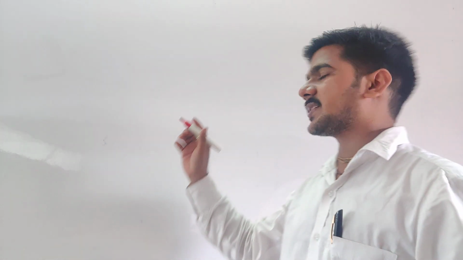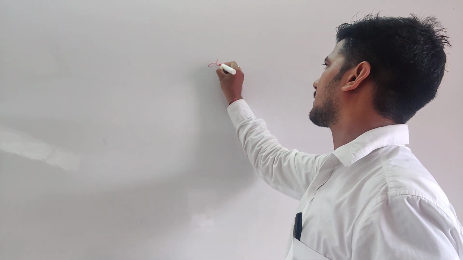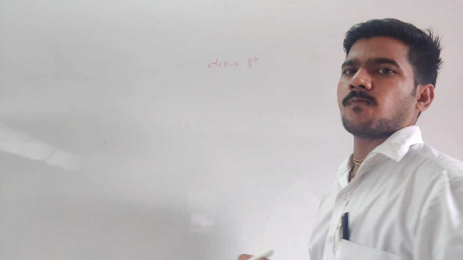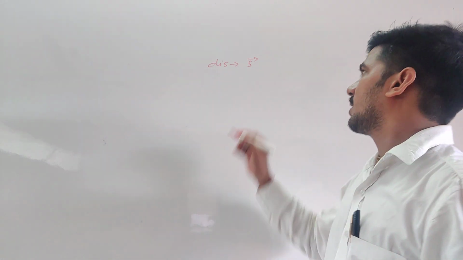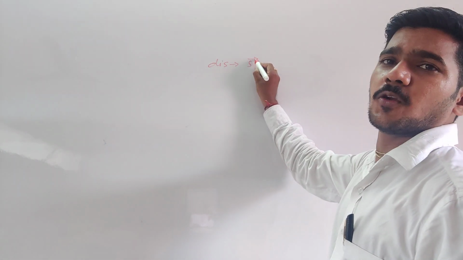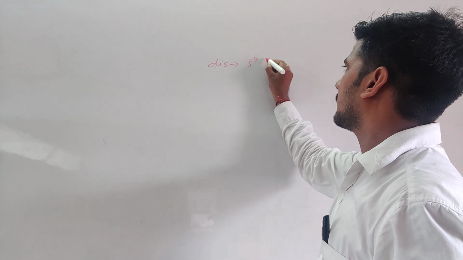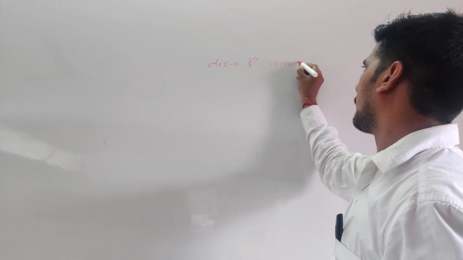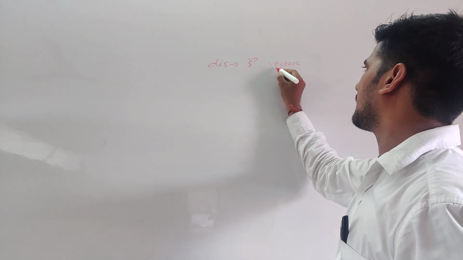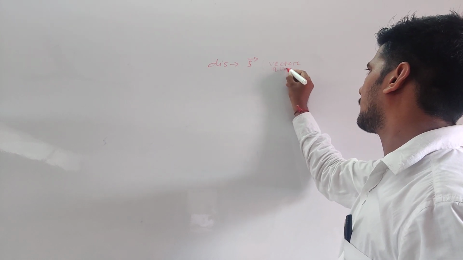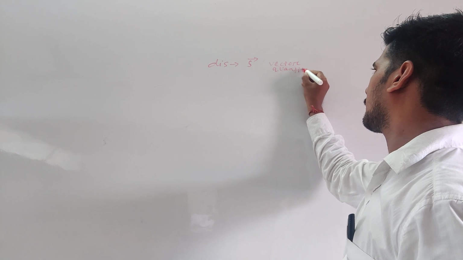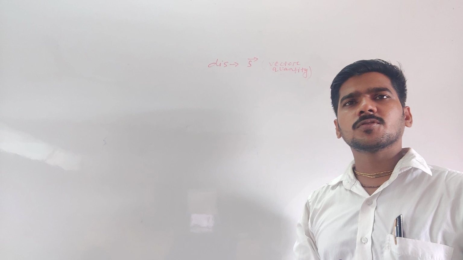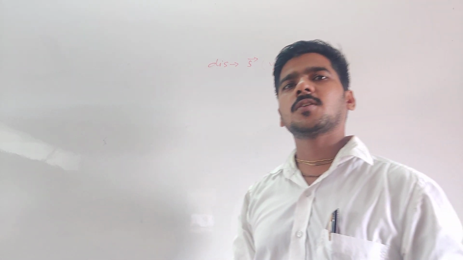So you represent the displacement with an arrow mark. That means displacement is a vector quantity. Understood? So my question is, sir, what is vector quantity?